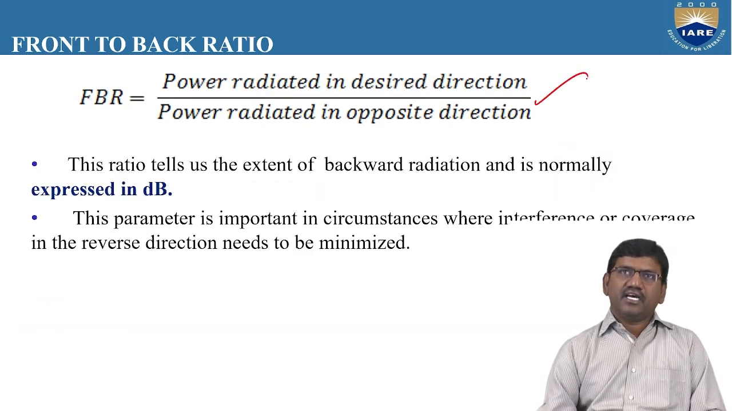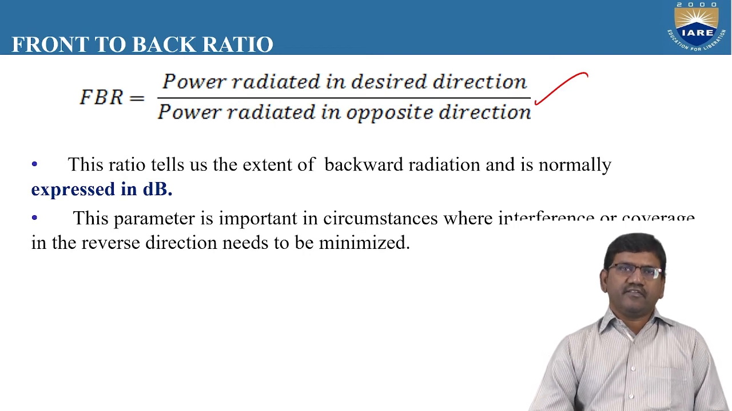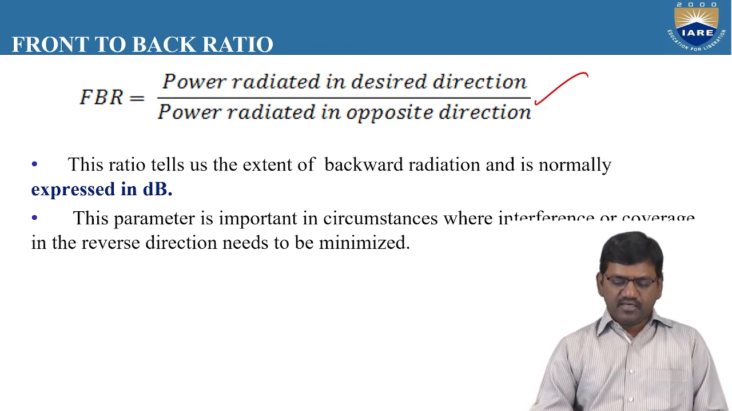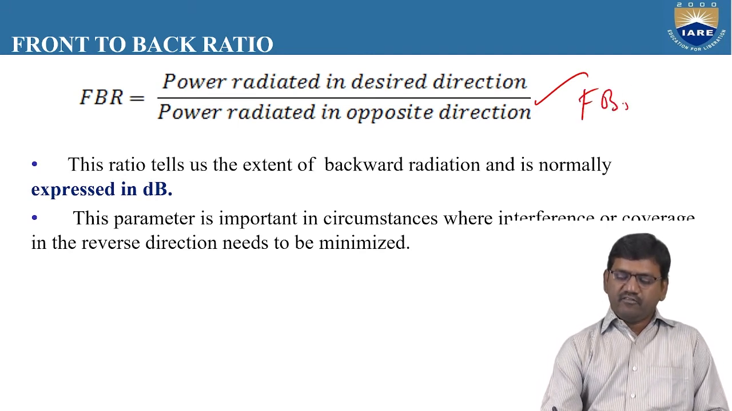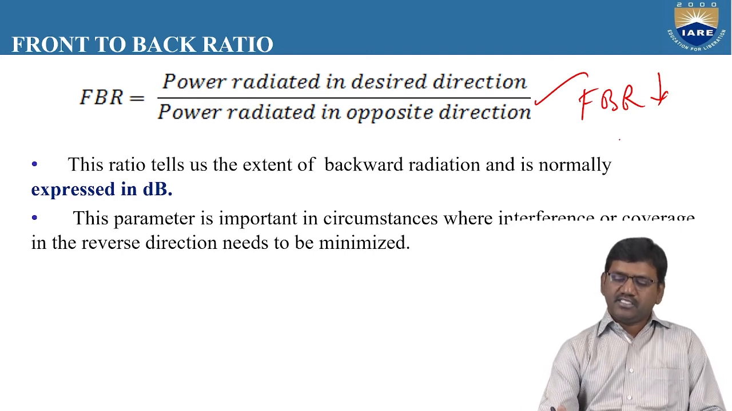So this is the basic definition of FBR: power radiated in the desired direction by the power radiated in the opposite direction. So this ratio tells us the extent of backward radiation and is normally expressed in dB. That means if this FBR value is very less, it implies that noise is more.